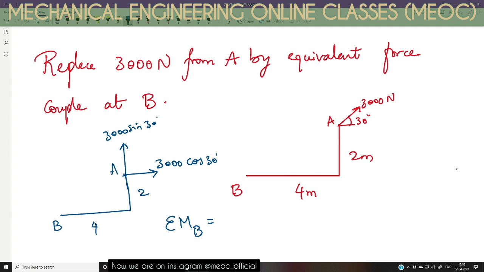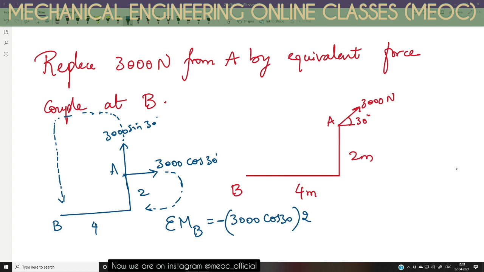So I'm finding the moments of these forces about B. This horizontal force is making a clockwise moment about B. So it is 3000 cos 30 into the perpendicular distance, which is 2 meter. Because it is clockwise, my convention is it is negative. Now the vertical force is 3000 sin 30. I am traveling along the line of action of force towards B, and that will give the direction of the moment.